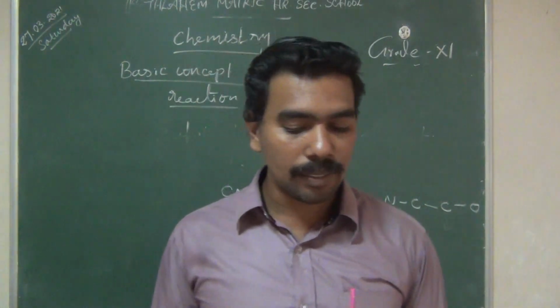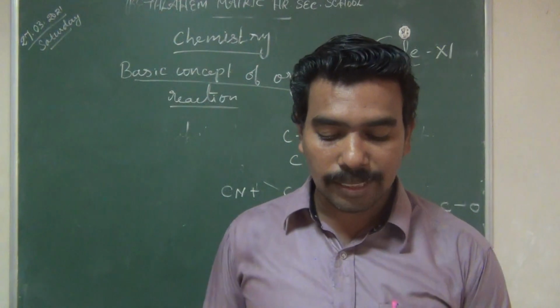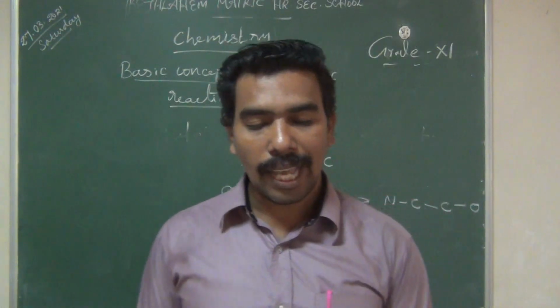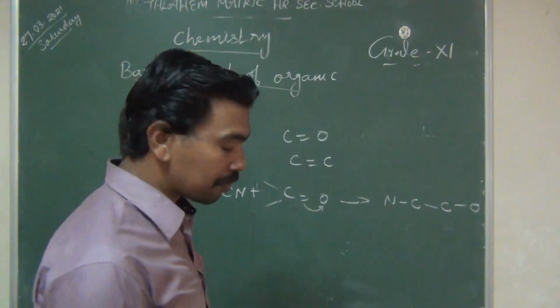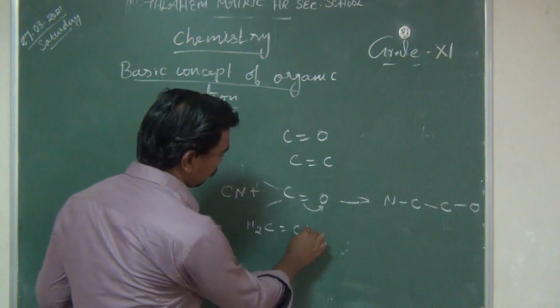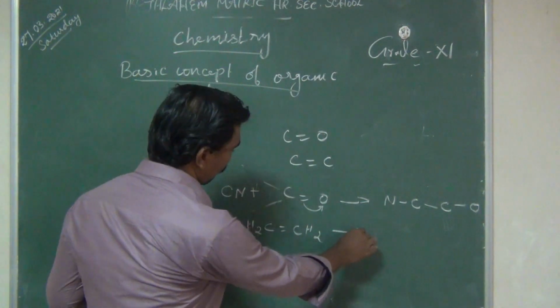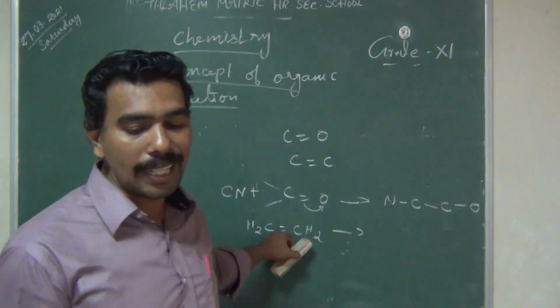The next thing is the hydrogen and carbon, ethene. Now the pi electron and the hydrogen.